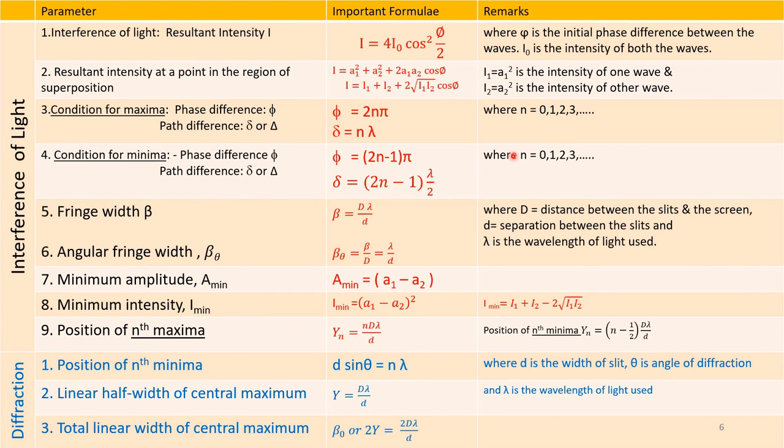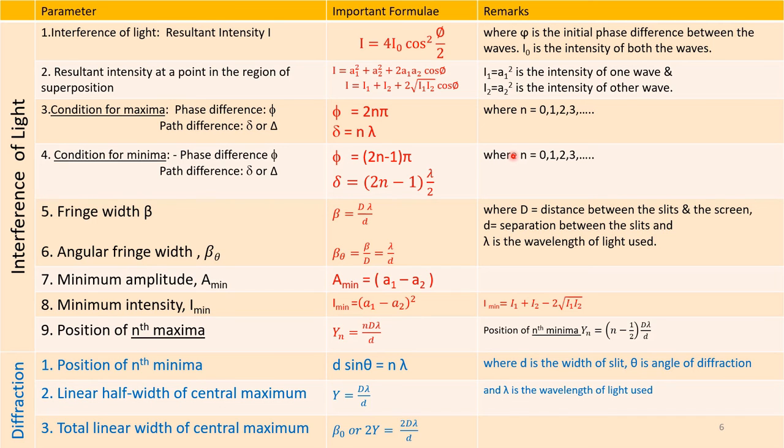In this slide, we have given a number of formulae associated with wave optics. The main division is between interference of light and diffraction of light. There are about 9 formulae in interference of light and about 3 in diffraction. Please write down very clearly. These are very important formulae which will clearly explain different phenomena and different concepts of wave optics.